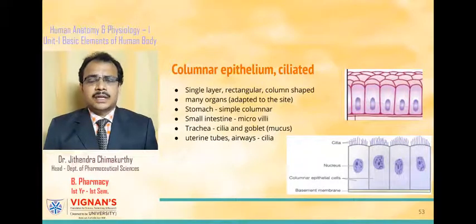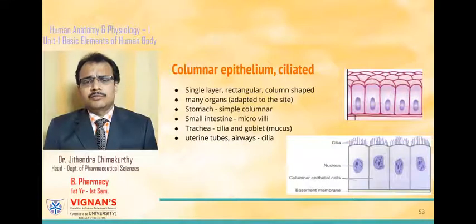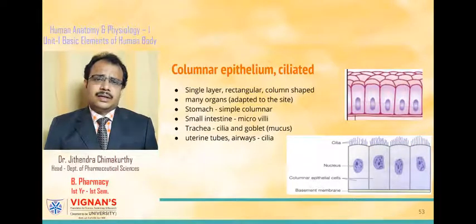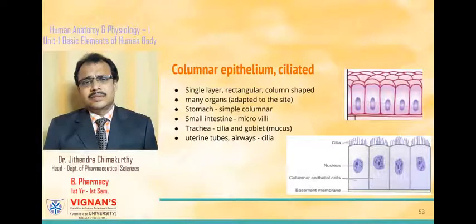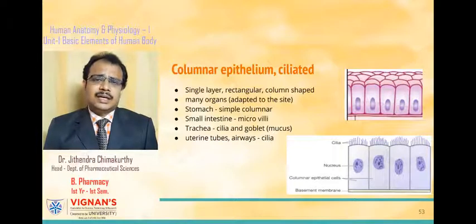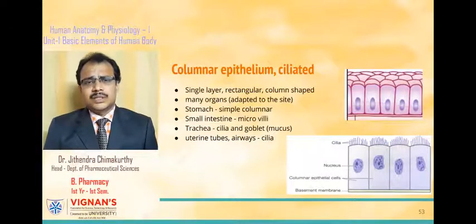Whereas columnar epithelial cells in the trachea have cilia and goblet cells which secrete mucus, and the cilia will move in one direction. So the dust particles which are entering into the respiratory tract through inhalation are trapped by this mucus, and the cilia will move these trapped dust particles towards the throat for elimination.